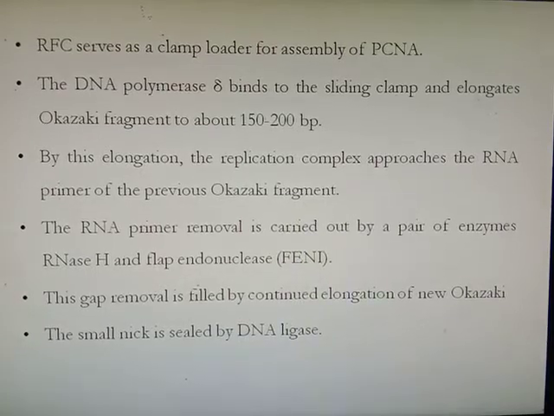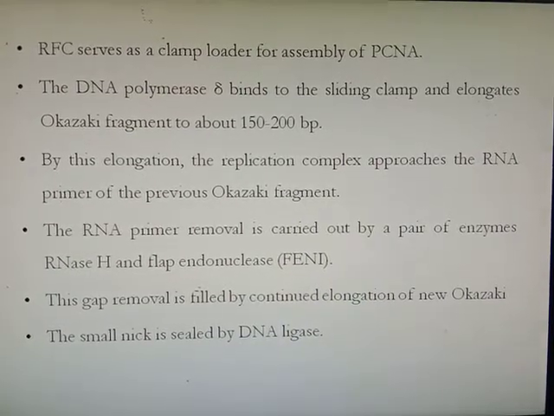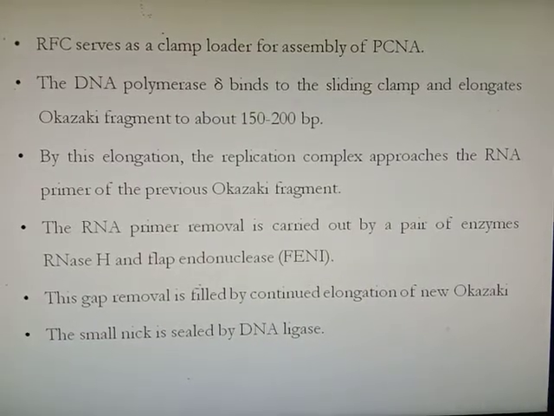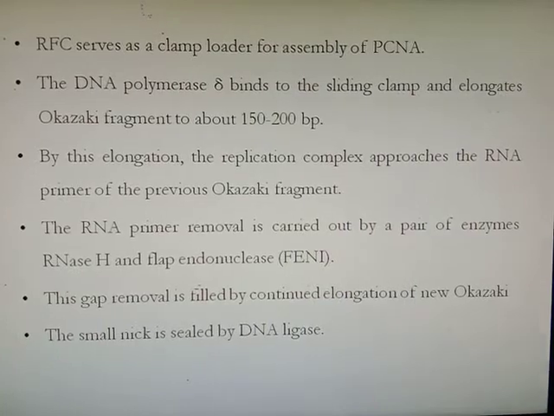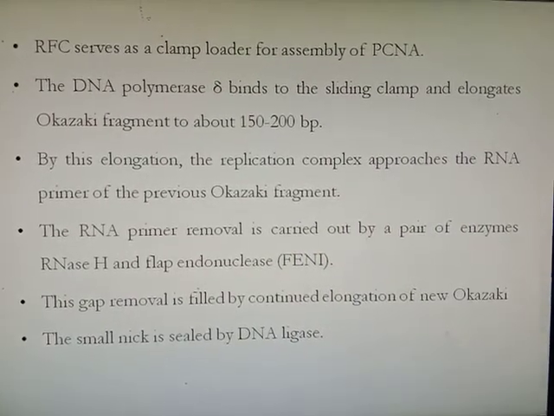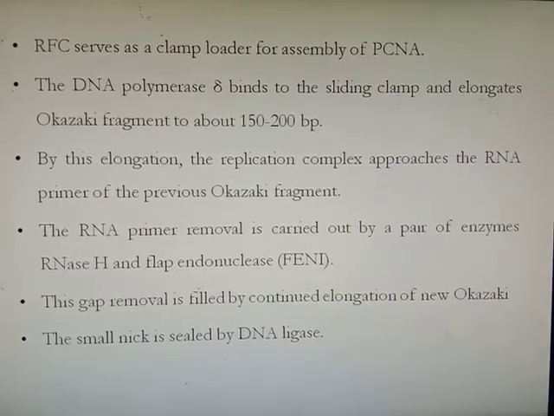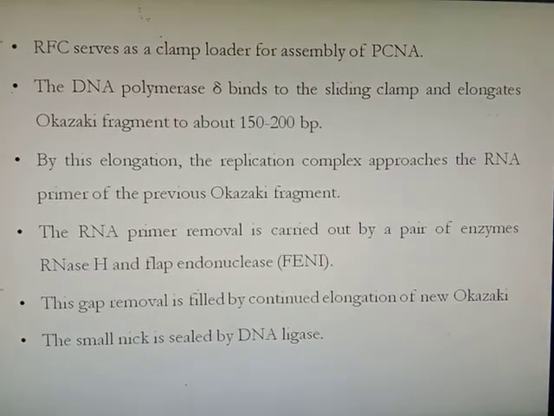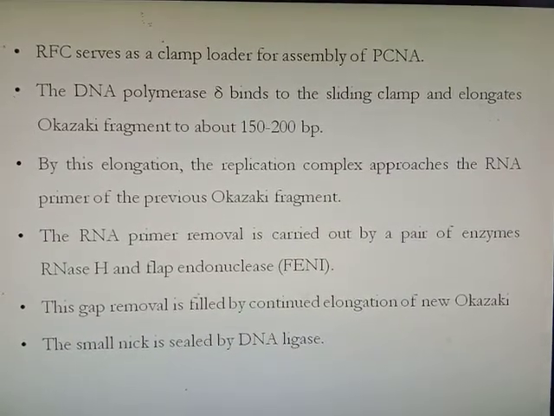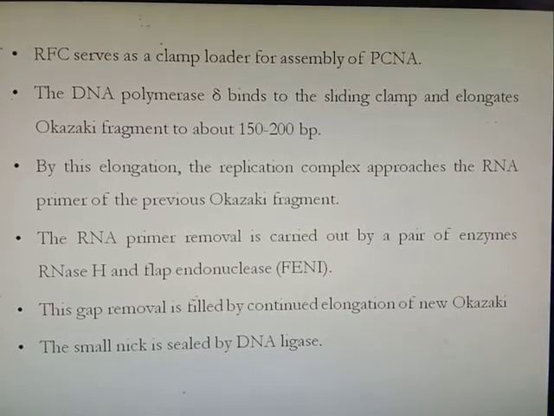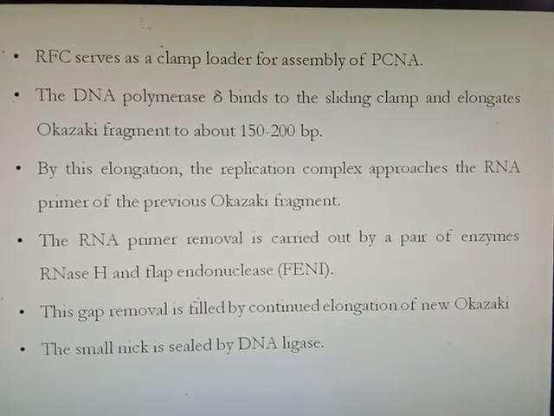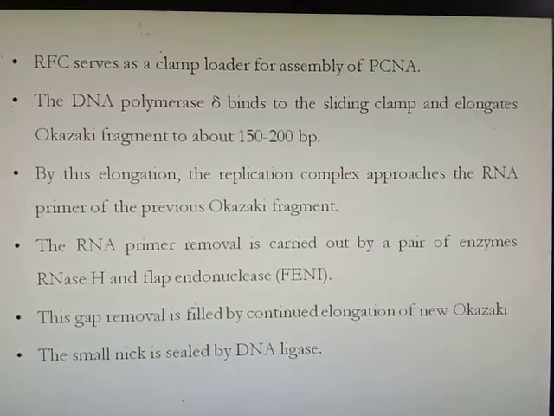Then DNA polymerase delta will bind to that RNA-DNA complex and it will elongate the Okazaki fragment up to 150 to 200 base pairs. By this elongation, the replication complex approaches the RNA primer of the previous Okazaki fragment. Then RNA primer removal is carried out by a pair of enzymes called RNase H and flap endonuclease. And this gap will be filled by continuous elongation of the new Okazaki fragment. The small nick is sealed by DNA ligase.